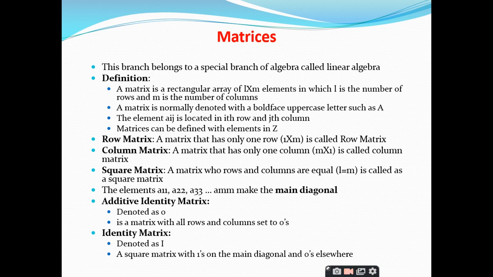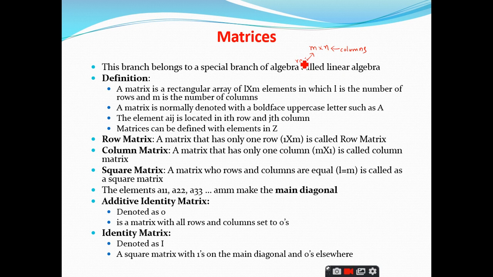So this belongs to a special branch of algebra which is called linear algebra, and according to the definition, a matrix is represented with m by n, right? These are called the dimensions of the matrix, where the first dimension represents the rows and the second dimension represents the columns, right?